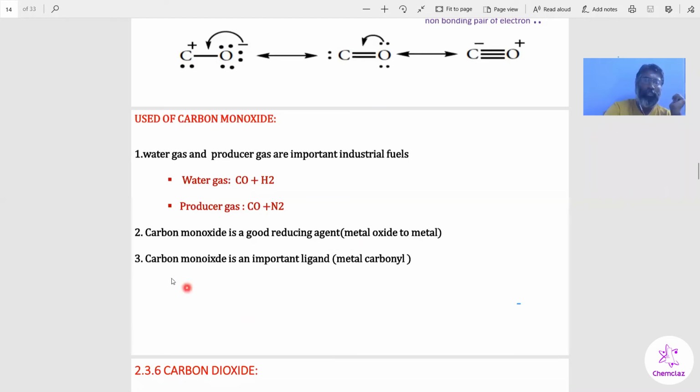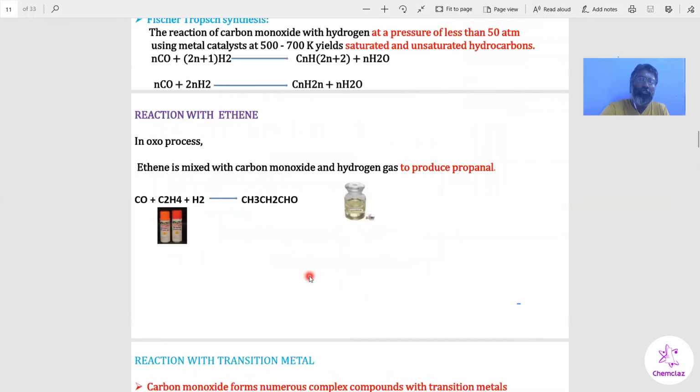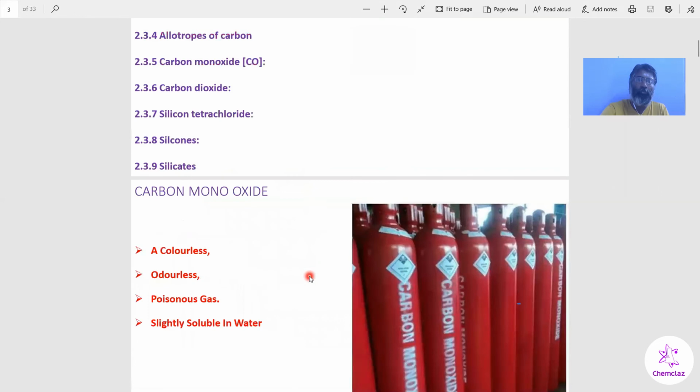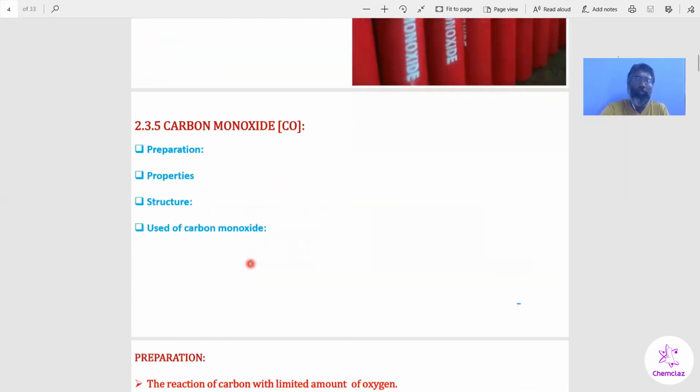The third use: carbon monoxide is an important ligand. In the formation of metal carbonyl compounds, carbon monoxide acts as a ligand. So today we discussed carbon monoxide: a colorless, odorless, poisonous gas, slightly soluble in water. Then preparation, properties, structure and uses.